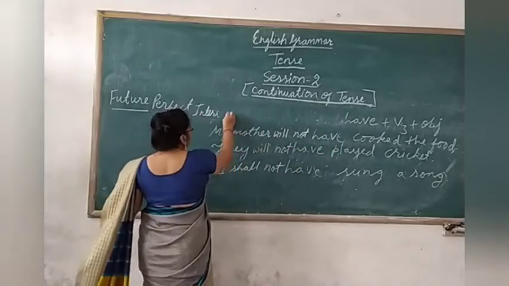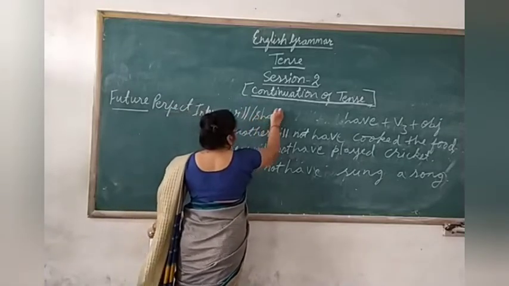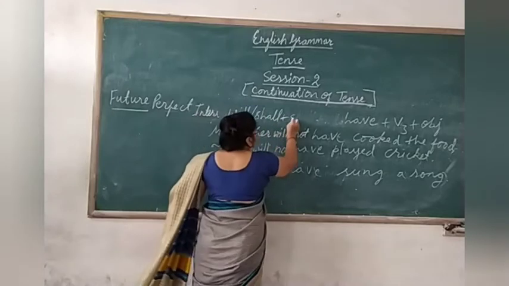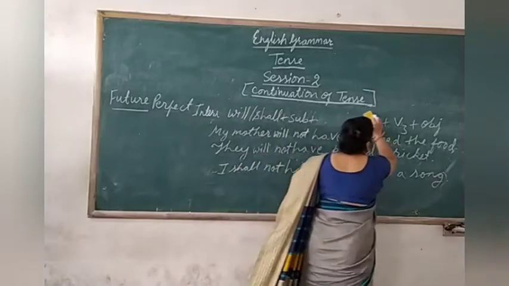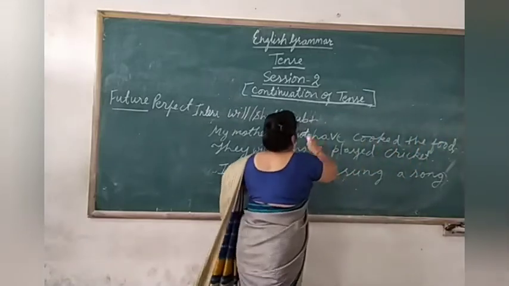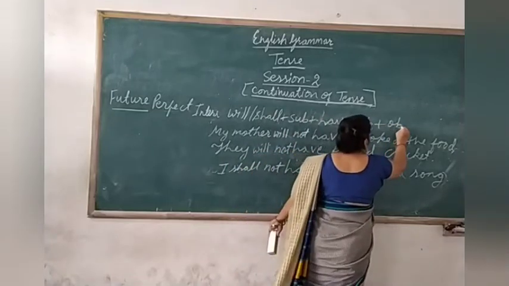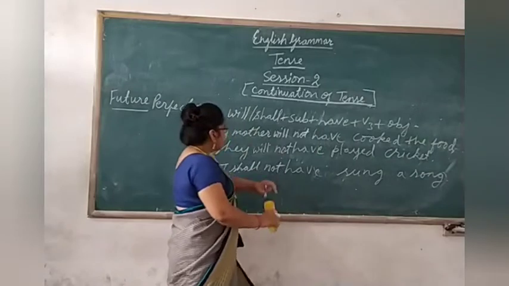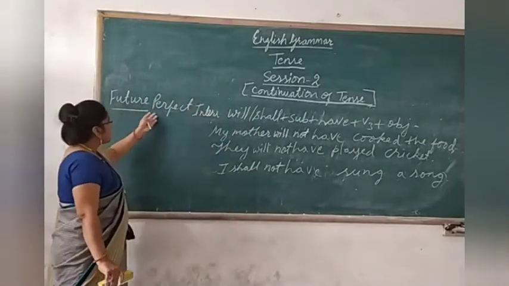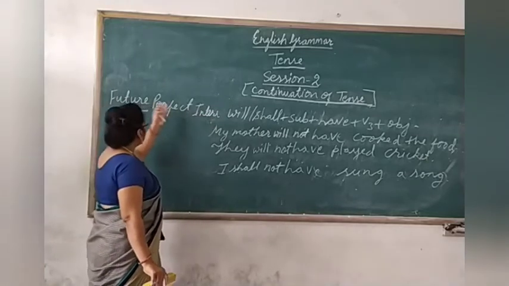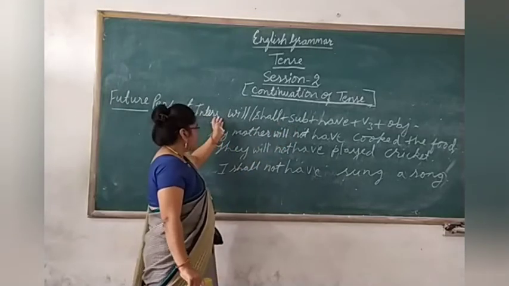For example, here, will or shall, then subject, then have, then V3, then object. Clear? See here. This is the structure. Will, because we have to construct the interrogative sentence of future perfect. This is the structure of interrogative.